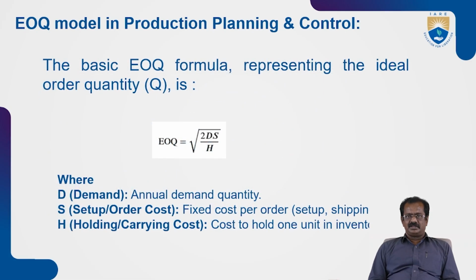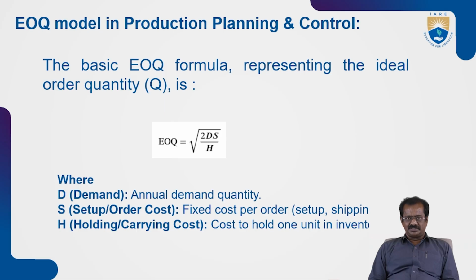formula of EOQ, economic order quantity. The order quantity Q is equal to EOQ is equal to under root 2DS by H, where D is the demand in annual quantity. For example, if you need 1 lakh items, then D will be 1 lakh, 100,000, and S is the setup order cost, fixed cost per order: setup, shipping, and handling. So complete the order once it is placed and once it has reached and the payment is made.